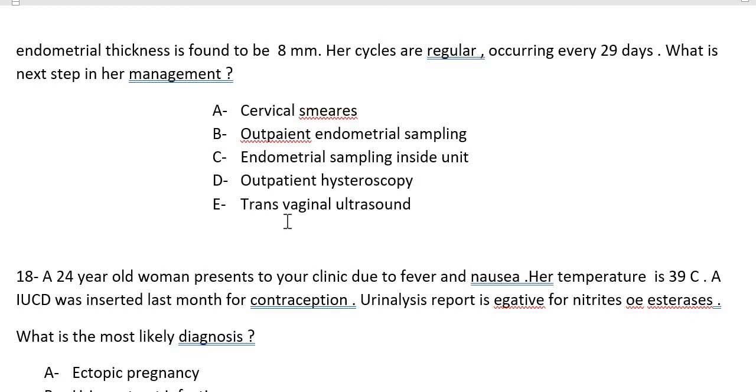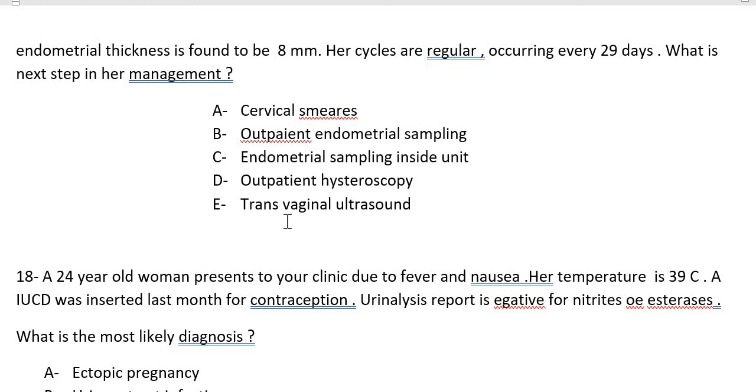Whenever we are doing diagnostic procedures, we can do them in the OPD. All diagnostic procedures we can do in the outpatient setting, and the therapeutic procedures you need to do inside the OR. That is the point.